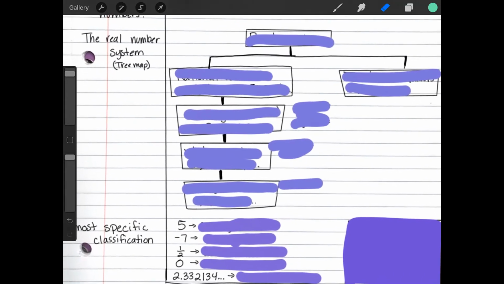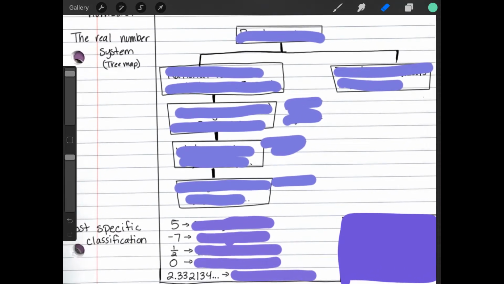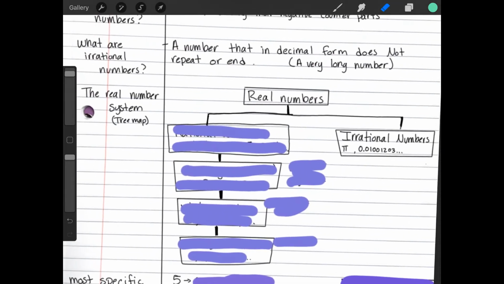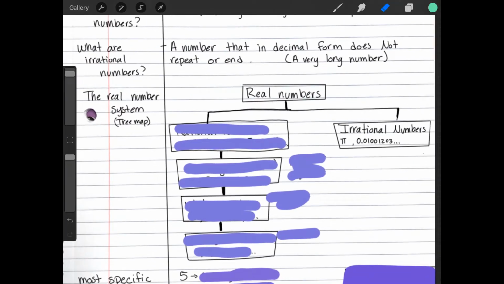Okay. In the next section, we're going to make a tree map, and at the very top of our tree map, it's going to be the real numbers. So we're going to talk about the real number system. We have two categories in real number system. The first category is irrational numbers, and that's a new word for you guys. The most popular irrational number that people know is pi. Another example of an irrational number is this: 0.01001203... Those dots mean that it goes on forever. And remember, it says right here, irrational numbers are numbers that don't repeat and they don't end.